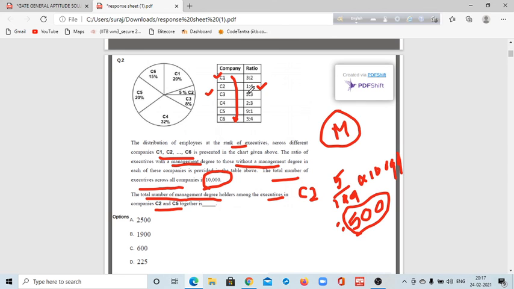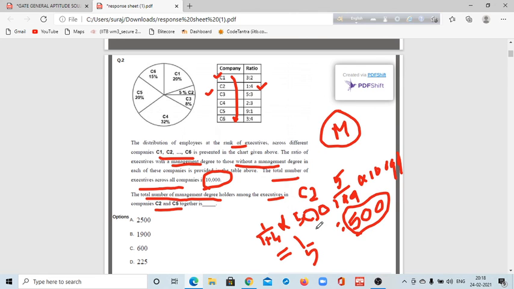That is 1 by 1 plus 4, into 500. You can calculate it easily.